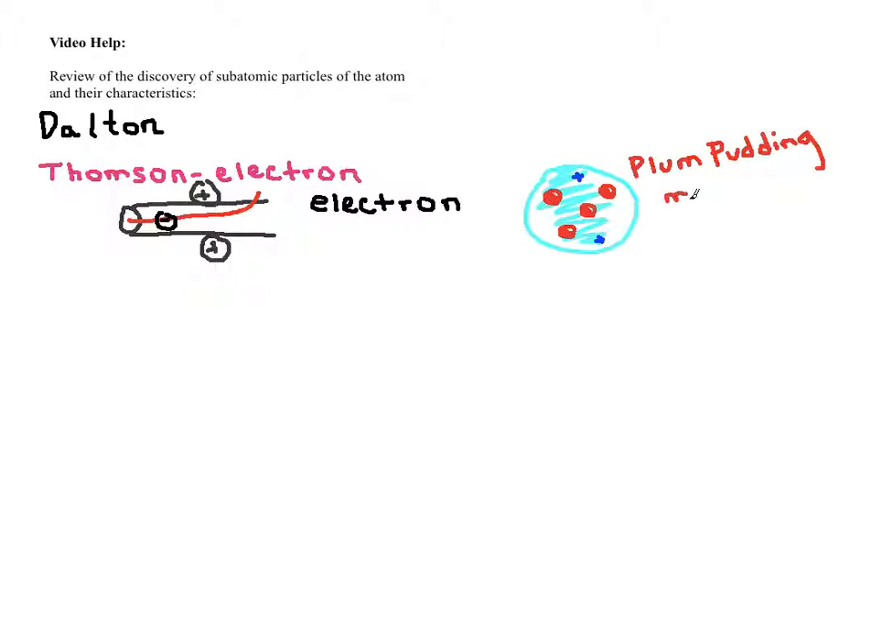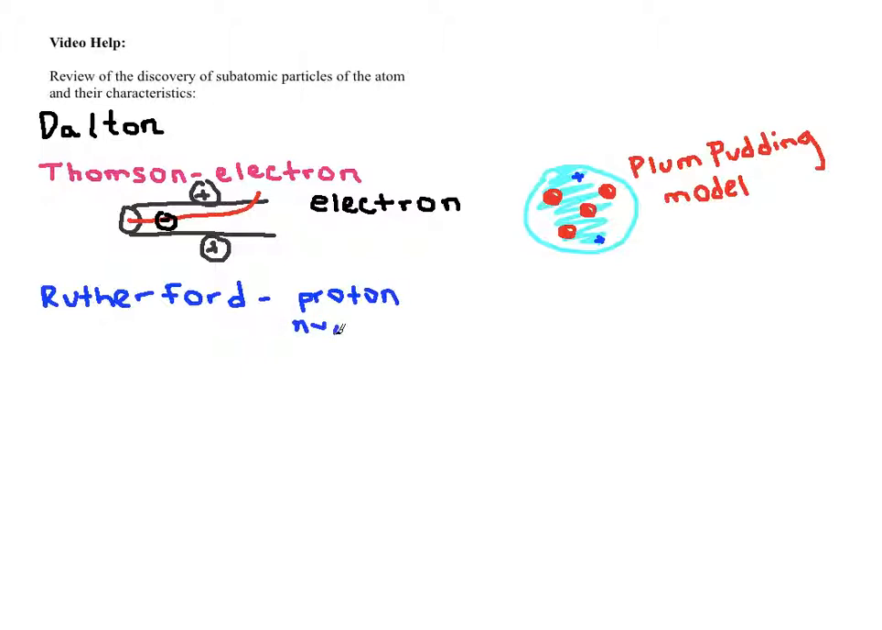Now, the next person to come along, the next subatomic particle to be discovered, is our proton. The person who did that actually did it by accident, and that's Rutherford. And what Rutherford did, he was actually the student of Thomson, and so he wanted to prove Thomson's model correct, and he accidentally proved it wrong. So we will give him credit for the proton, and then we'll also give him credit for the nucleus, because this is what he discovered.